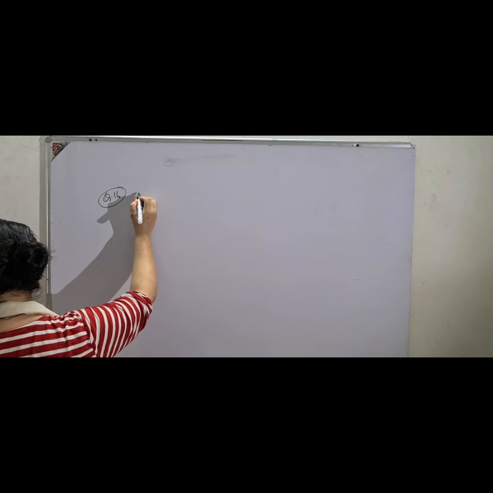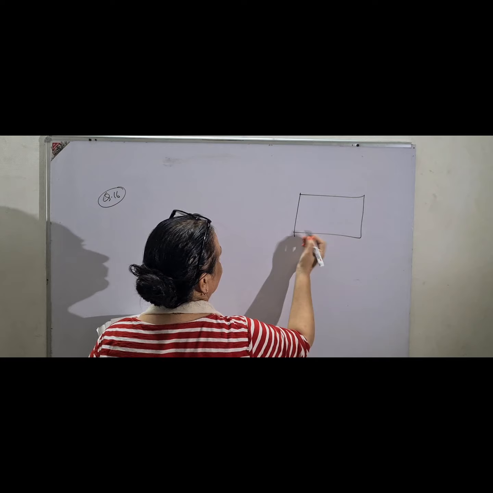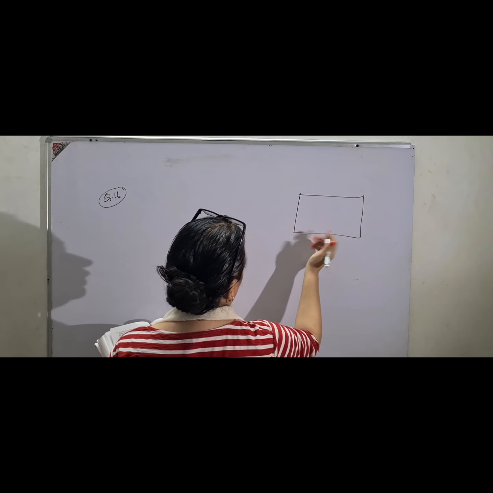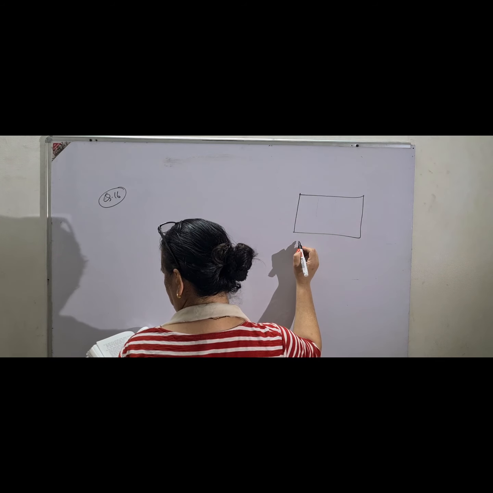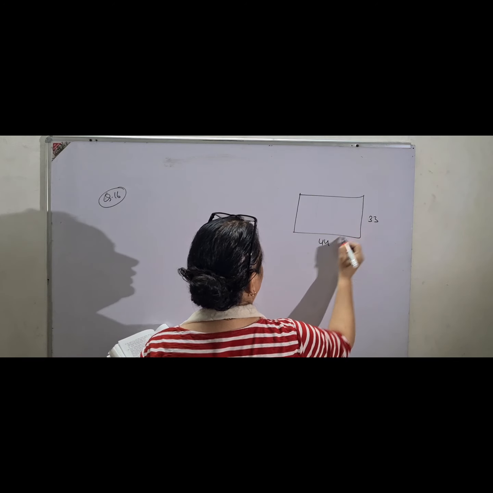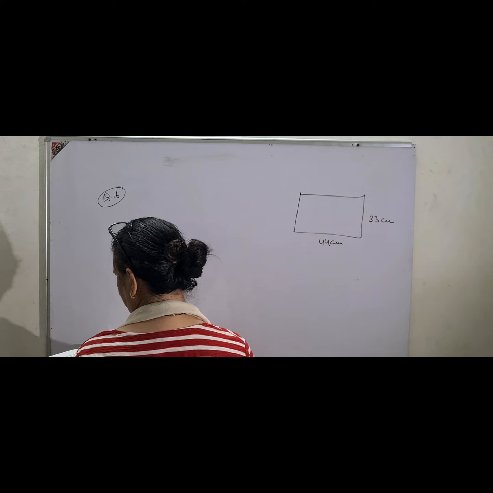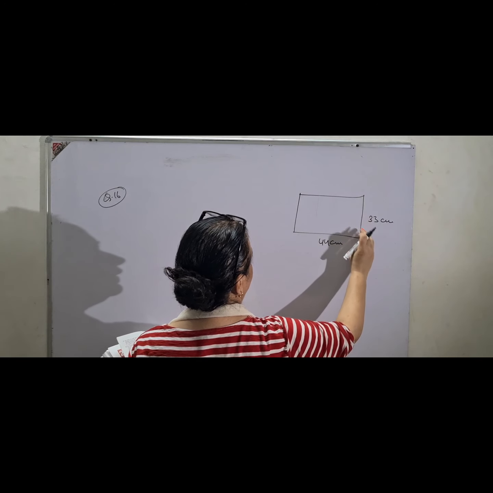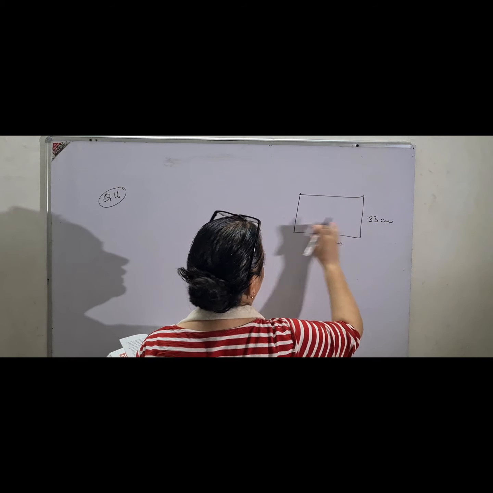When it is a rectangular piece and you have to make a cylinder out of it, you have to roll it. Length and breadth have been given. A rectangular piece of paper 44 by 33. So length is 44 and breadth is 33. When it is rolled along the shorter side, which is 33, you will roll it like this, and there will be a long cylinder.